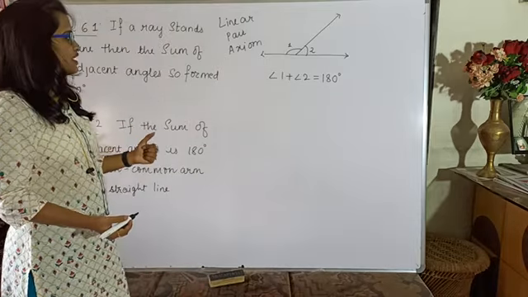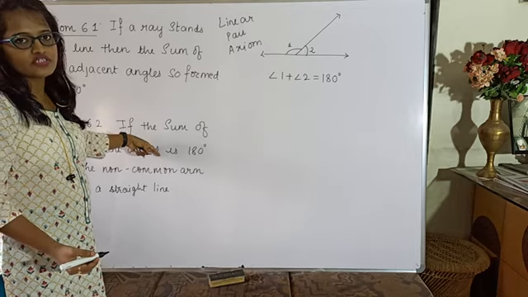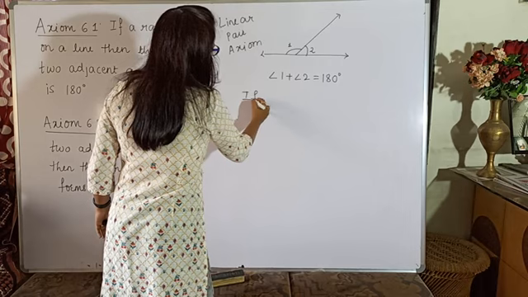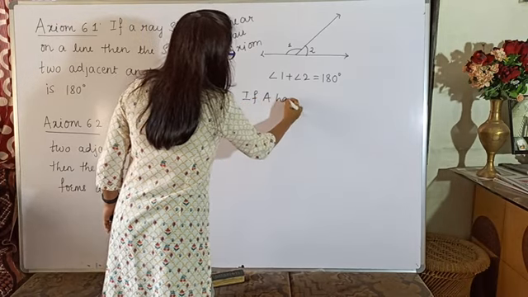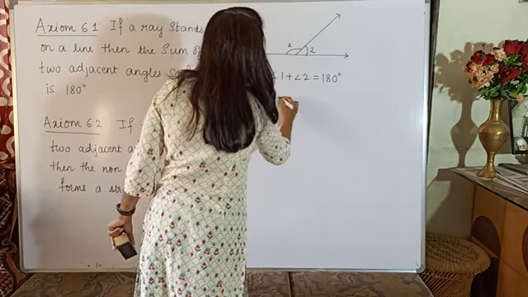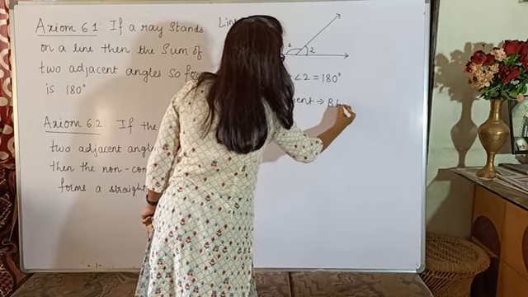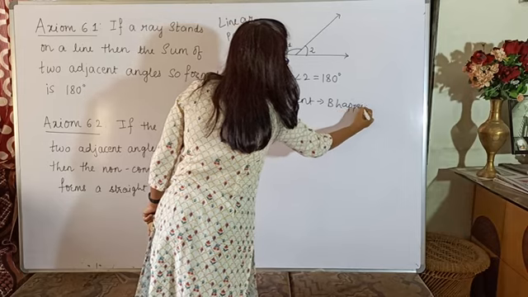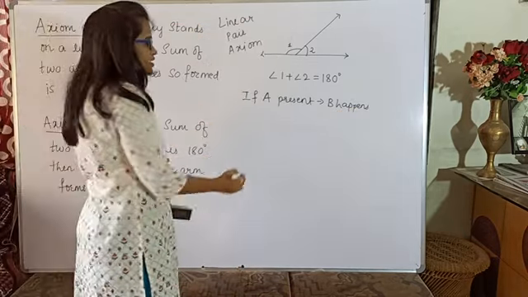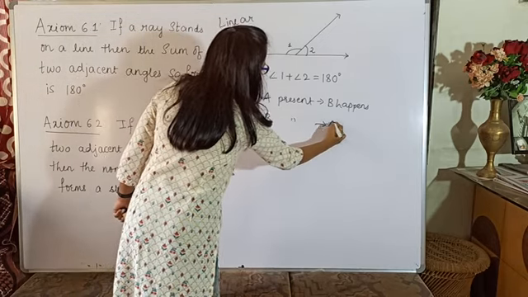Now let us look at the next axiom, which is the converse of the first. What is meant by converse? Suppose I write a statement: if A is present, then B happens. Its converse would be: if B is present, then A happens.